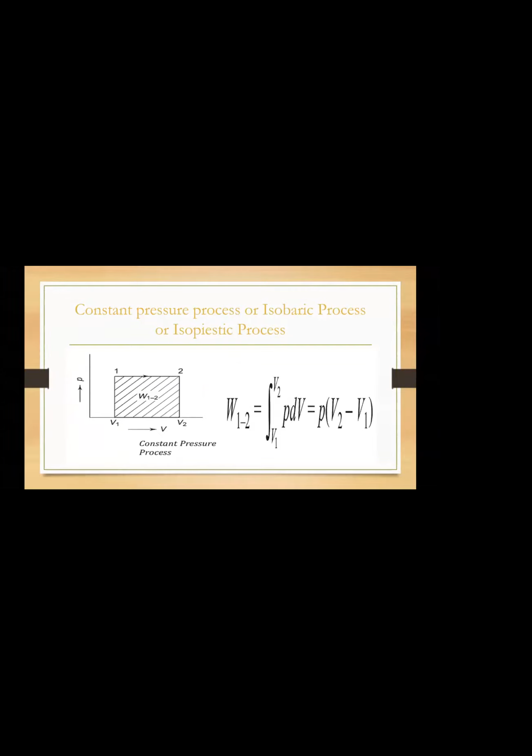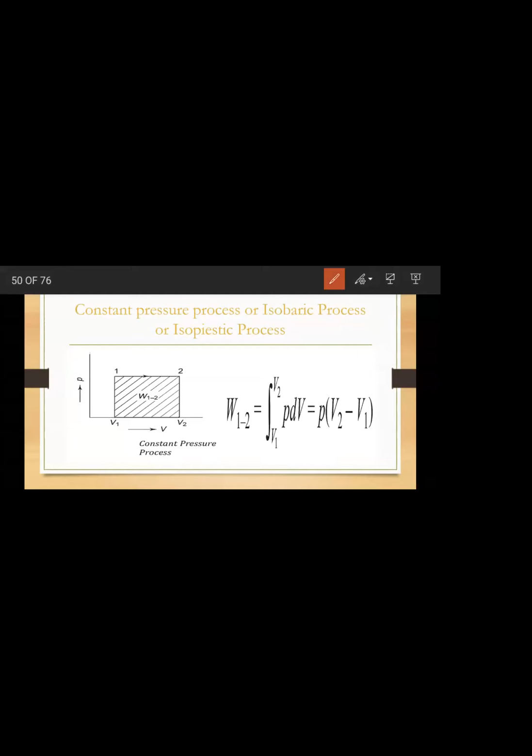Yesterday I was absent, ma'am. You can see the screen here. So, constant pressure process. You know work done, what is the work done formula? Work done dW is the integration from 1 to 2, so you can write it as pressure into dV, starting from V1 to V2. How have we got this formula? PdV.